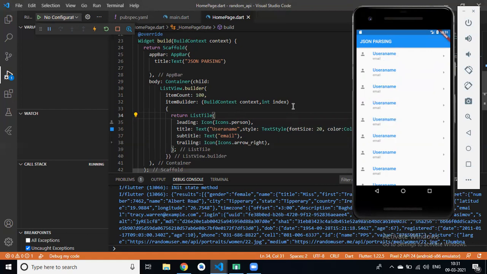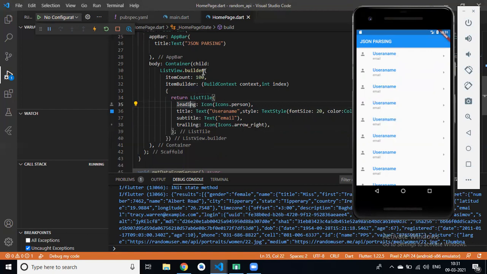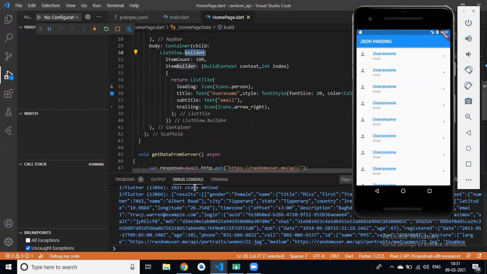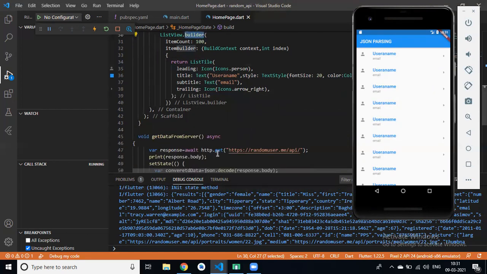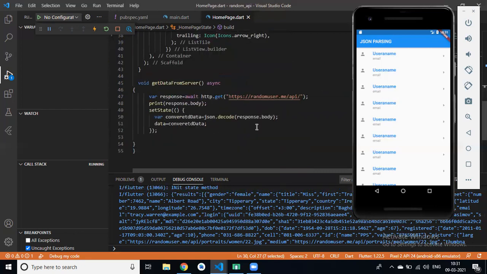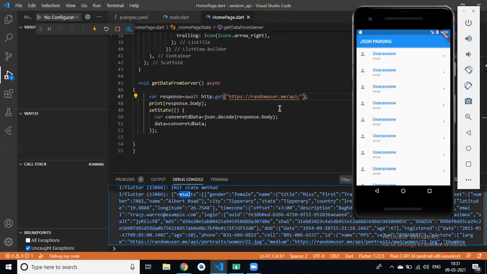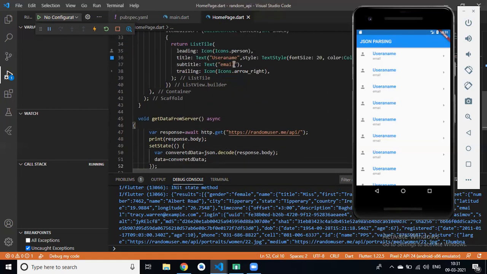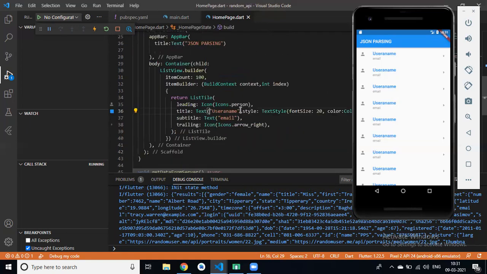Yes, we can. So now we have a list view builder. Now what we want is to show all the results which we get from the API, like this result data, right? So we have data. If I display this data instead of username, then we have results, right?